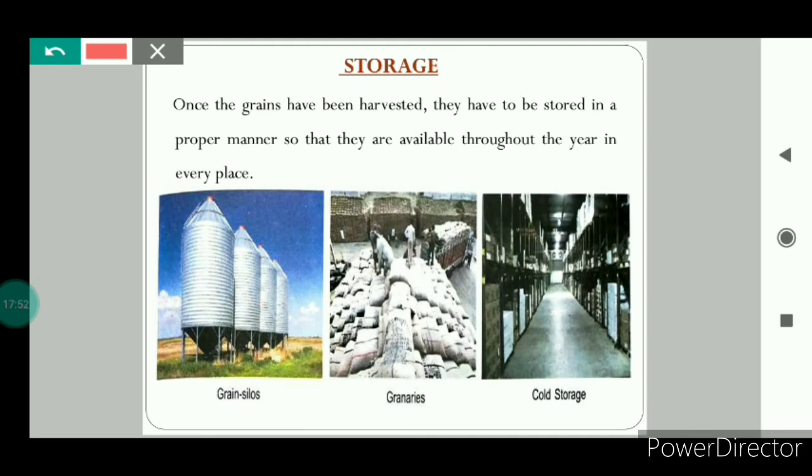Perishable foods are those which get destroyed easily. Perishable foods such as fruits and vegetables are stored in cold storage houses, because cold storage means low temperature. Why? Because it keeps fruits fresh, it slows down the ripening process, and it also halts the growth of pathogenic fungi. So this was all about the storage.